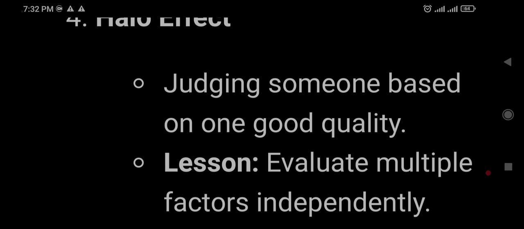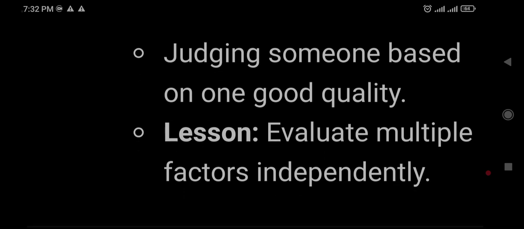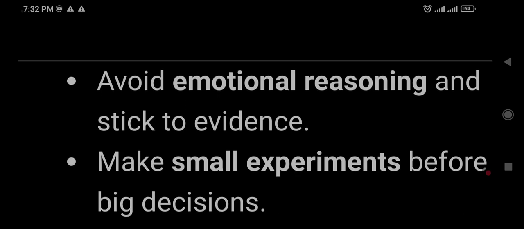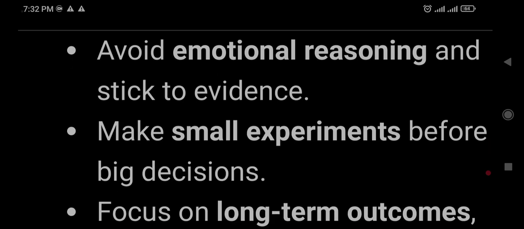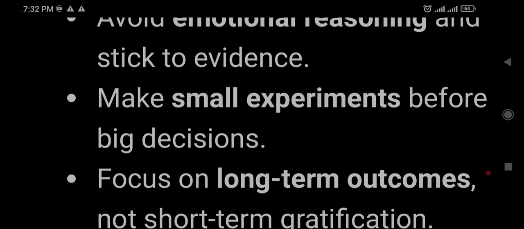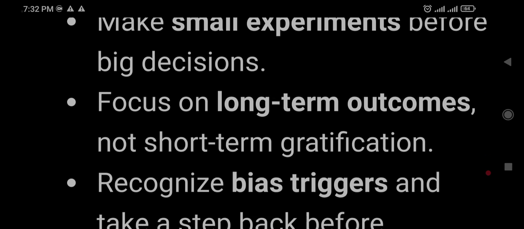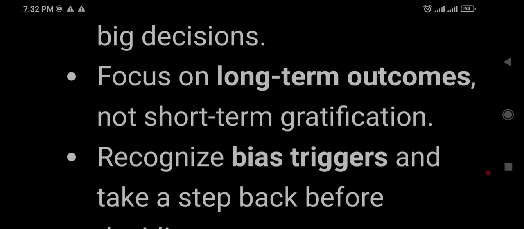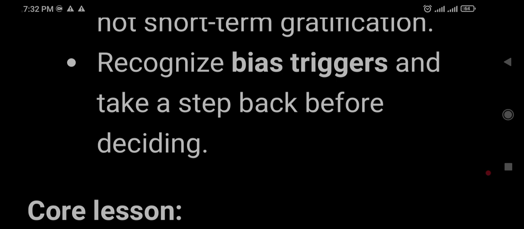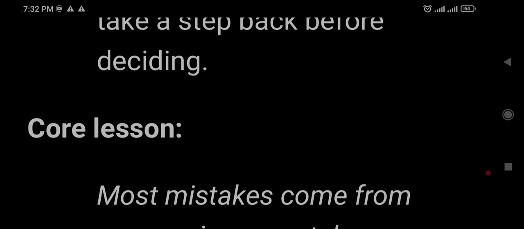Halo effect: judging someone based on one good quality. Evaluate multiple factors independently. Part 5: Practical thinking lessons. Avoid emotional reasoning and stick to evidence. Make small experiments before big decisions. Focus on long term outcomes, not short term gratification. Recognize bias triggers and take a step back before deciding.